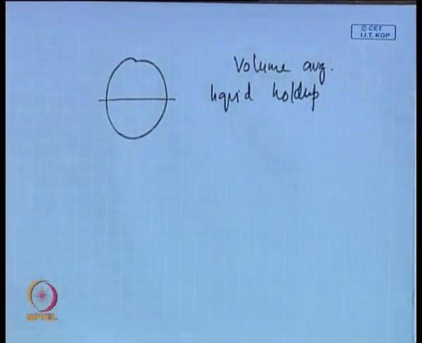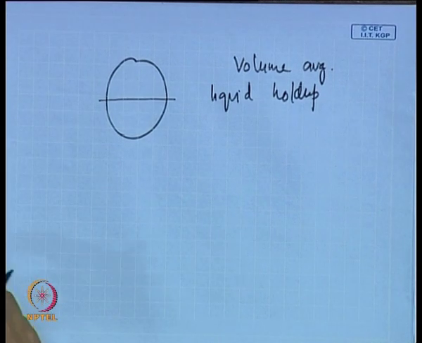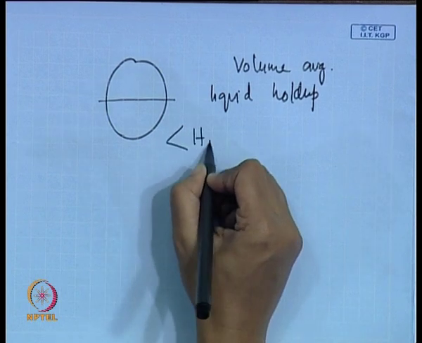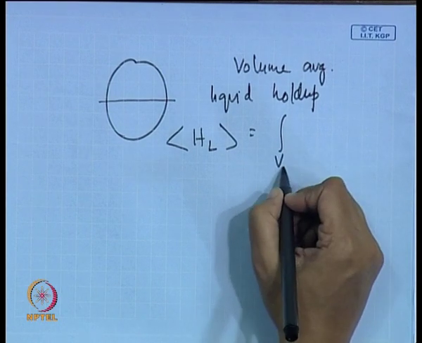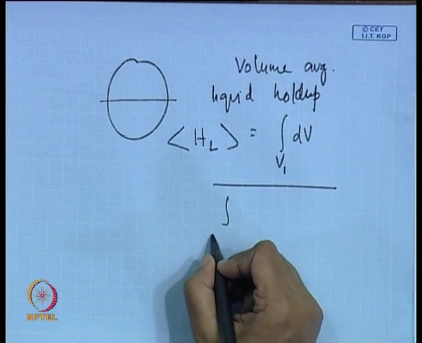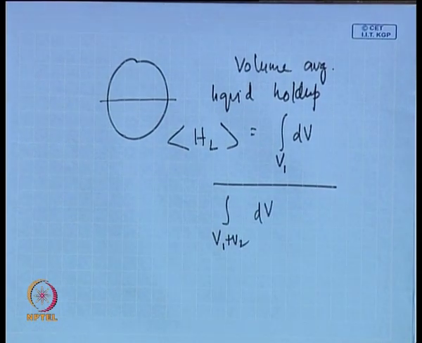Now, how do we define this volume average liquid hold up? Usually the way we define it, mathematically we can express it in this particular term: integral V1 dV by integral V1 plus V2 dV, isn't it?